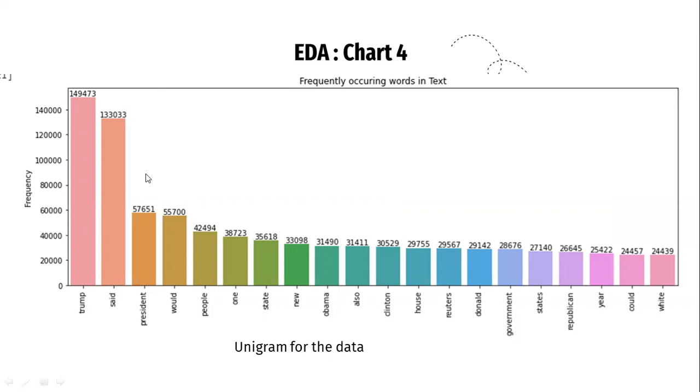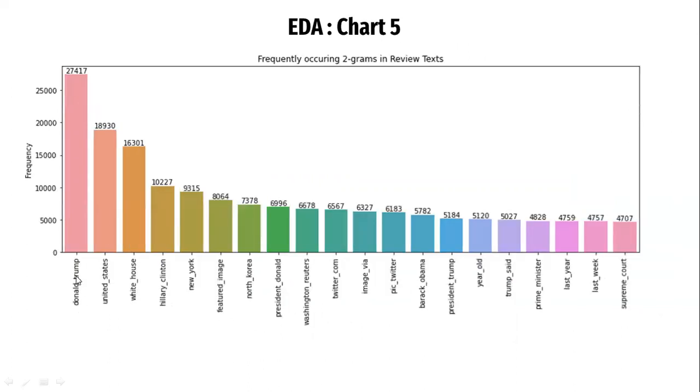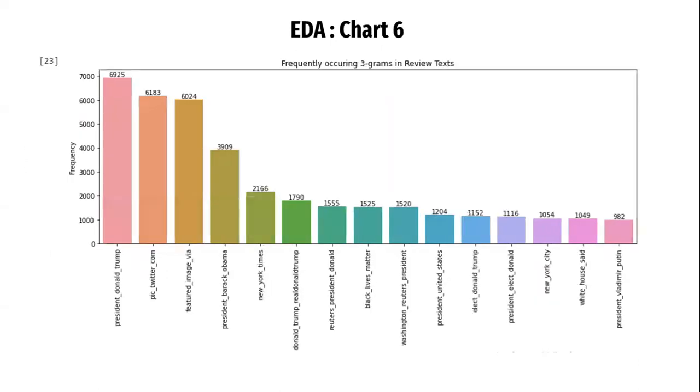As we can see, Trump, said, and president are the most frequently occurring words. And these are the bigrams in the review text. We see that Donald Trump, United States, and White House are some of the most frequently occurring words. Then I've extracted some of the frequently occurring trigrams in the review text: President Donald Trump, Twitter, featured image. These are some of the most occurring words in the text.